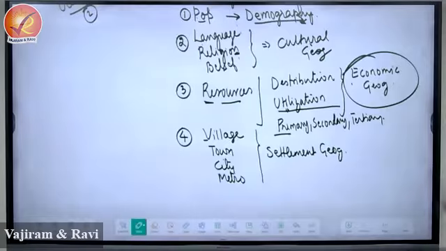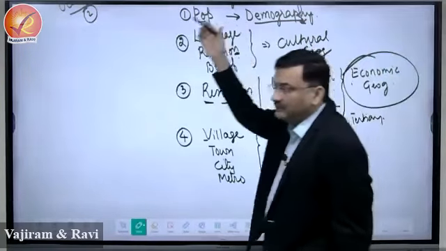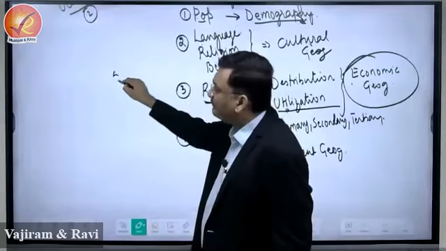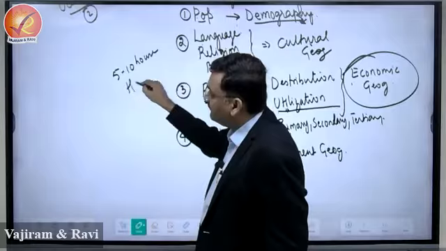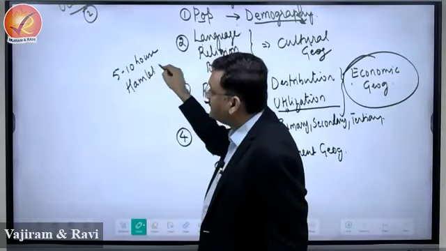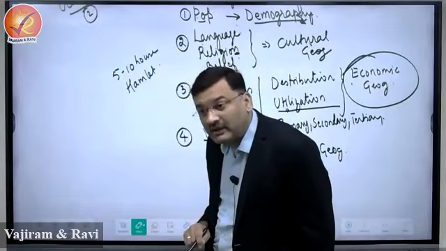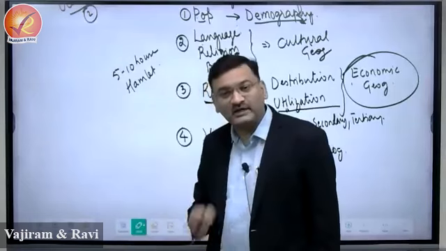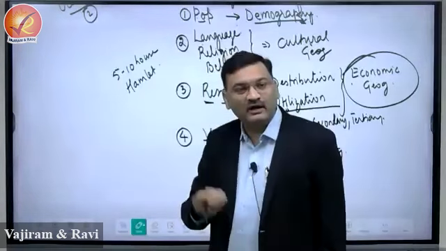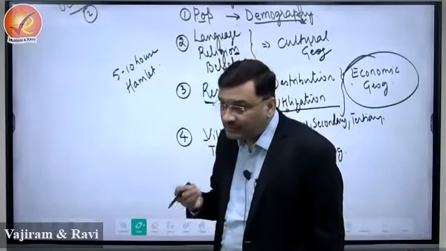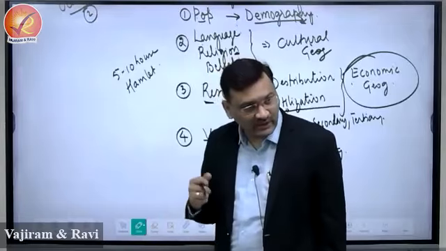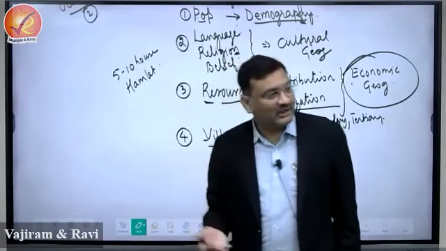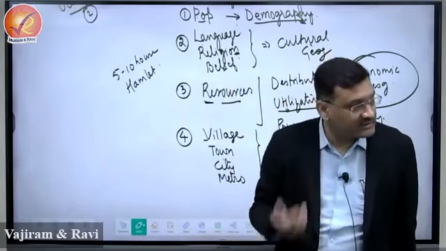Say somewhere far in the region of Ladakh, there will be a group of some 5 or 10 houses, right? This will be referred to as, what is this? This is referred to as a hamlet. Now this will be a little more organized. If there are like 100 houses, this will be known as a village. If there are some 2000 houses, this will be known as a town, right? If there are some 1 lakh houses, this will be considered a city.